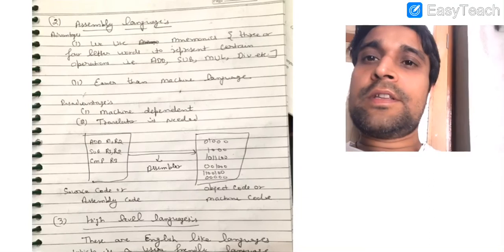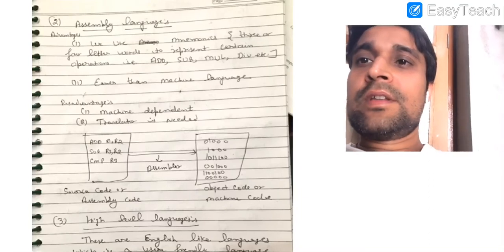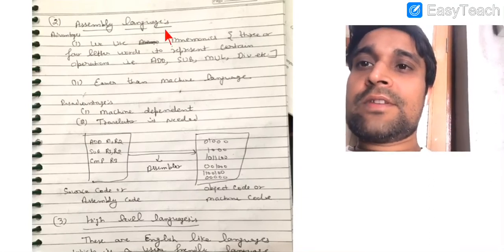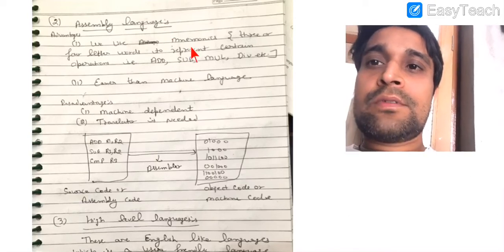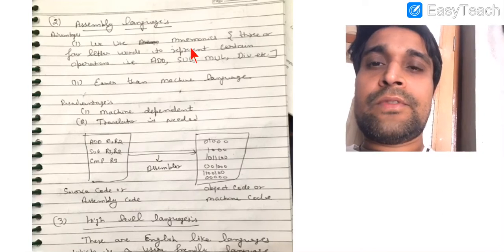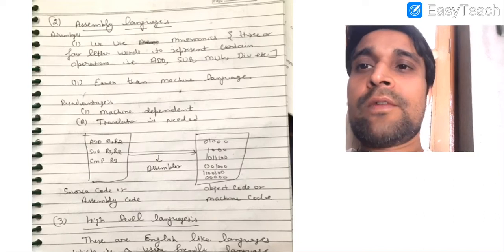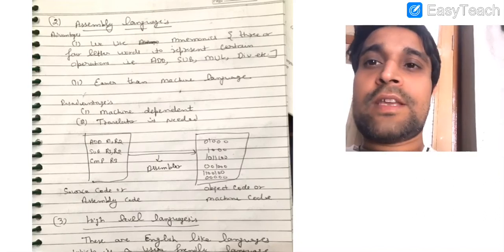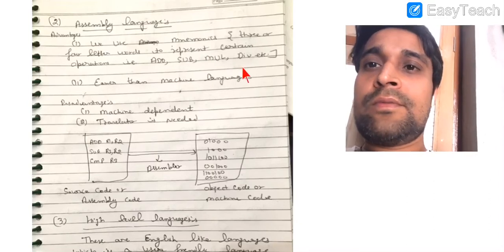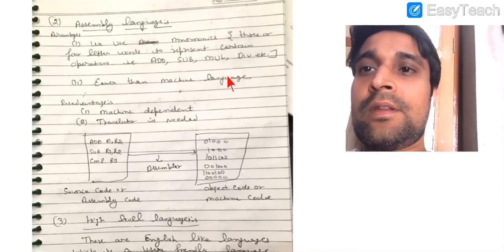So to overcome the disadvantages of the binary language, the concept of assembly level language was introduced. In assembly level language, we use mnemonics. Mnemonics are basically three or four character words which are used to represent any opcode or the operation that you want to perform. Suppose for addition, we can use ADD. For subtraction, you can use SUB. For multiplication, you can use MUL. For division, you can use DIV, etc.